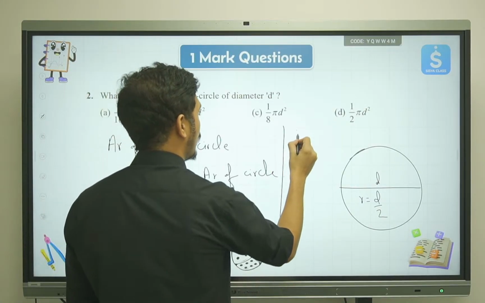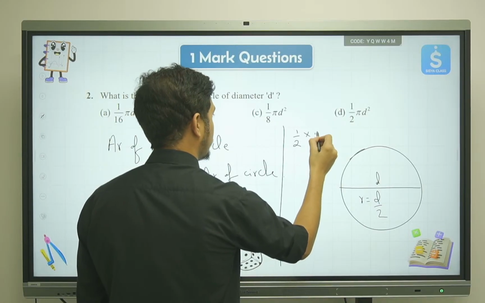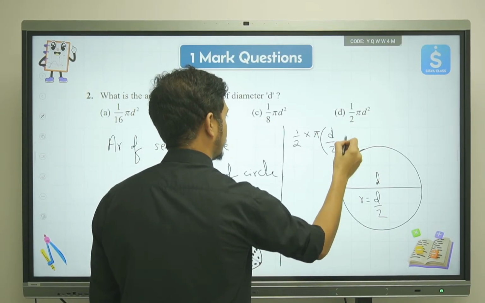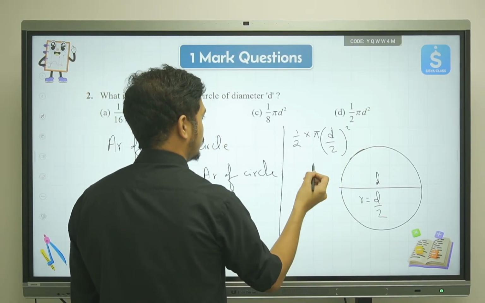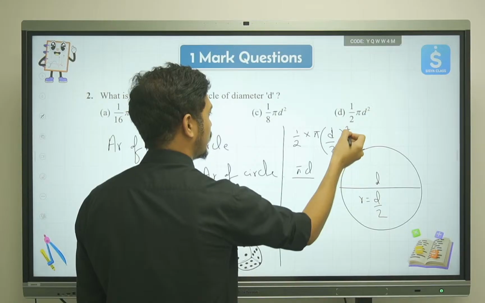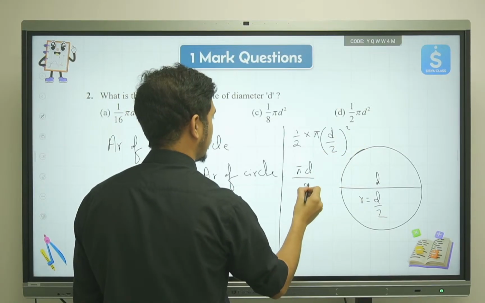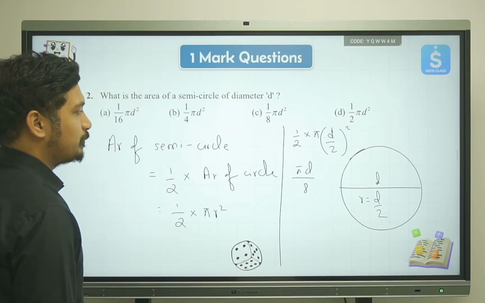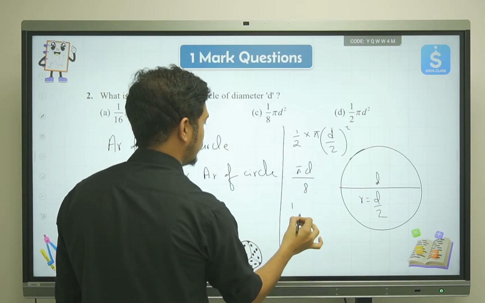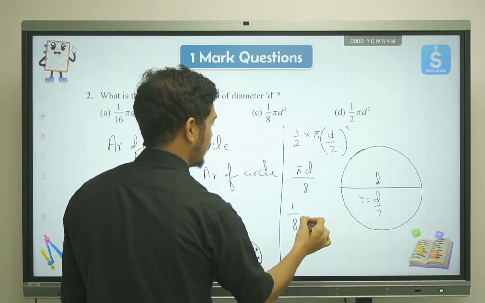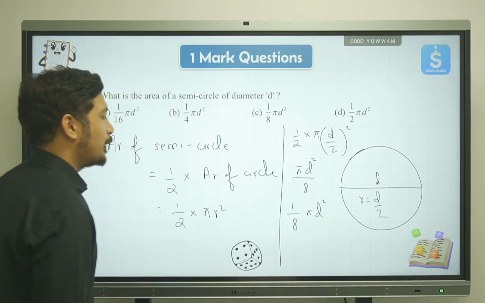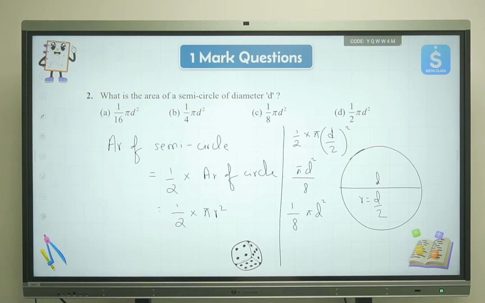So we'll say 1 by 2 into pi into d by 2 the whole square, which will give you pi d upon 2 into 2 square will be 4. So 4 2s are 8, right? So this will be the answer. And if I remove the fraction from it, we'll be having 1 by 8 pi d square, right? So 1 by 8 pi d square.